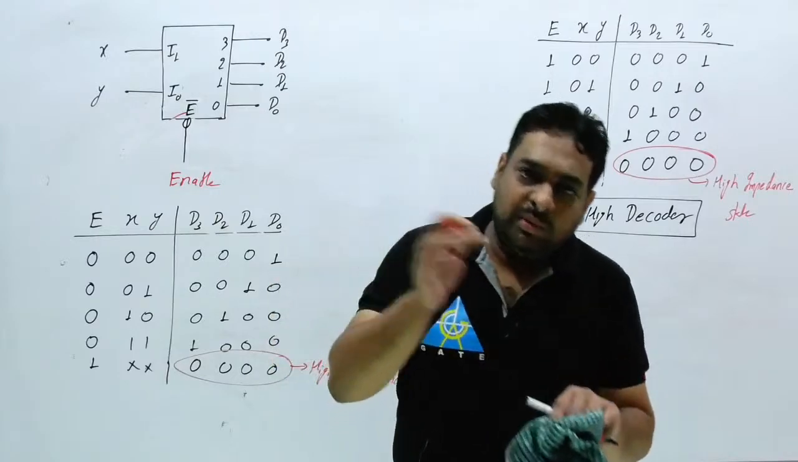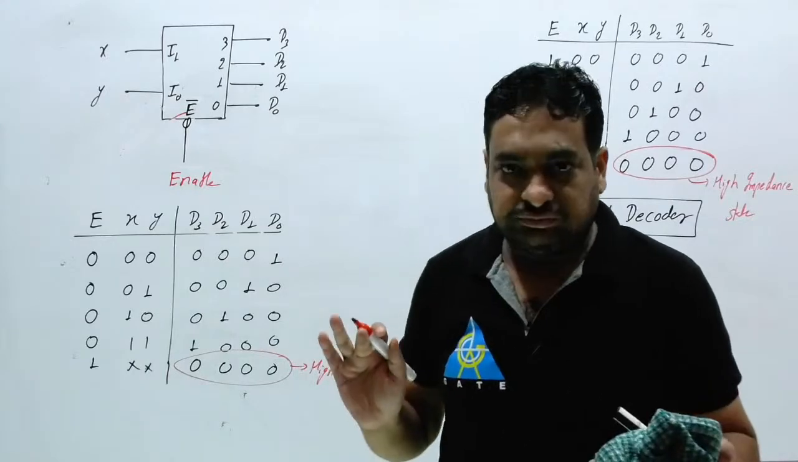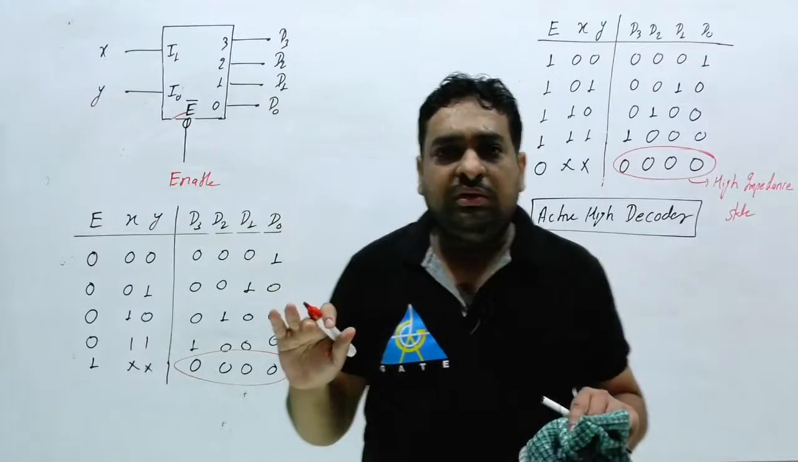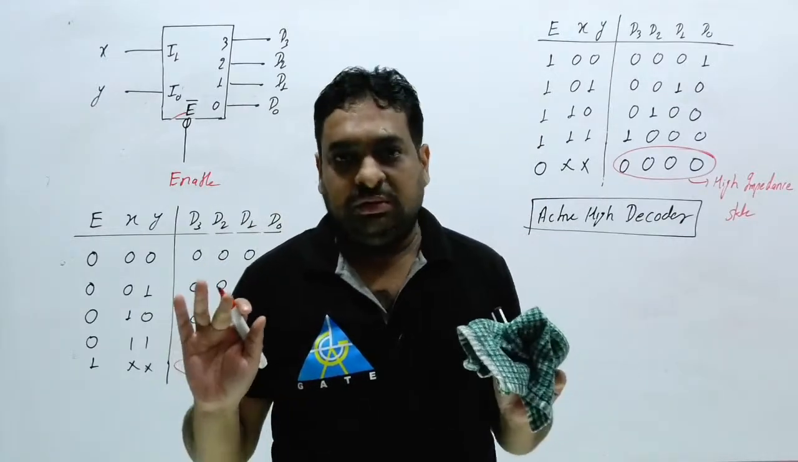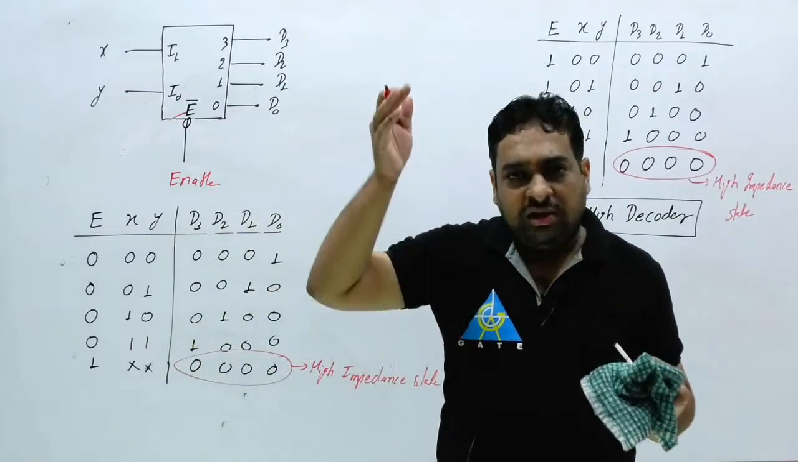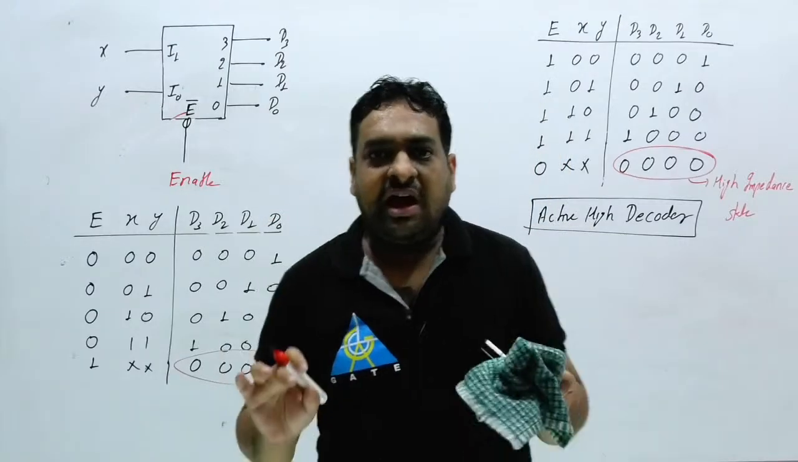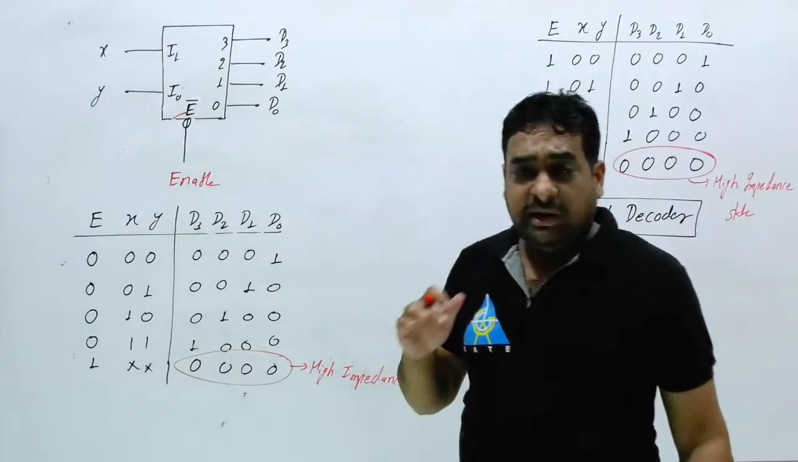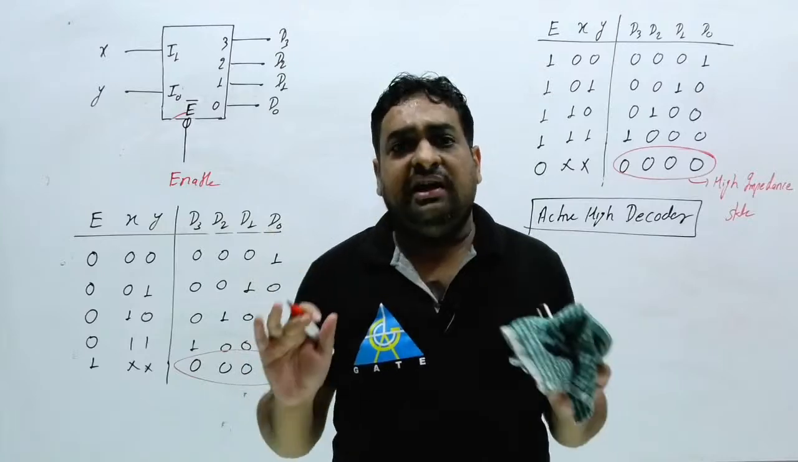Either you are not providing input or you are not going to enable the circuit. In that case, all the outputs are either 0 or all the outputs are 1. Two cases can be possible: all the outputs are either 0 or all the outputs are 1. That case is called high impedance state. Clear this thing?